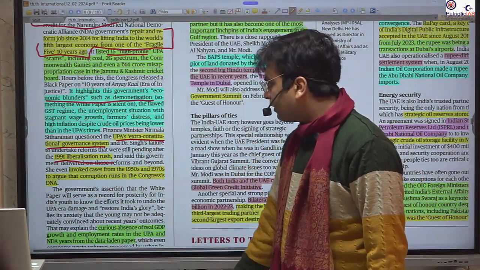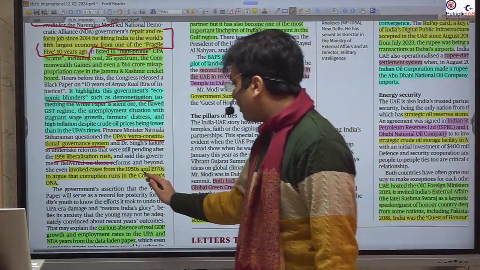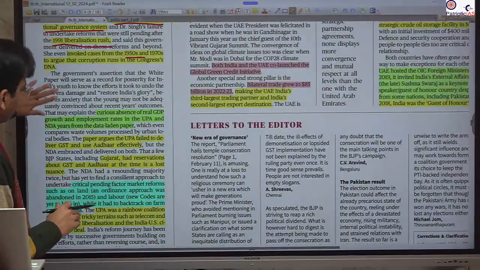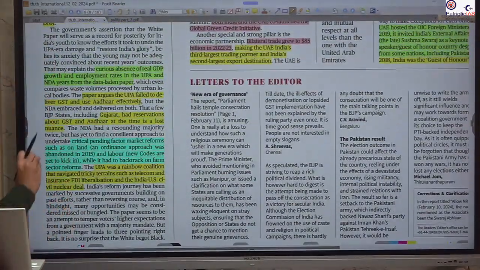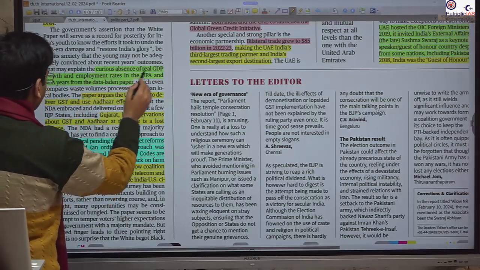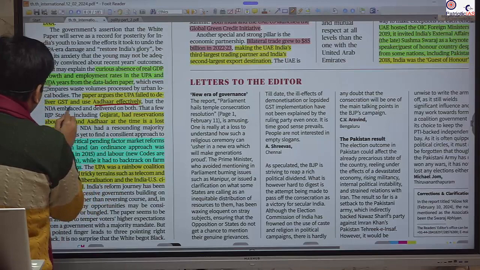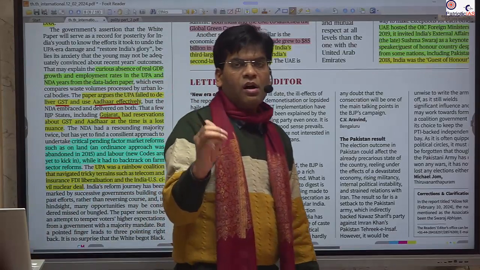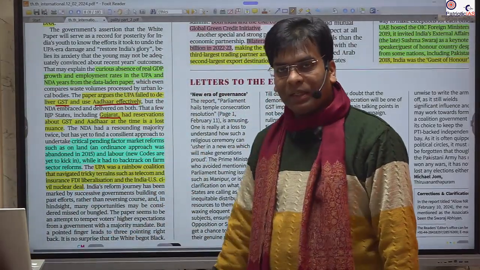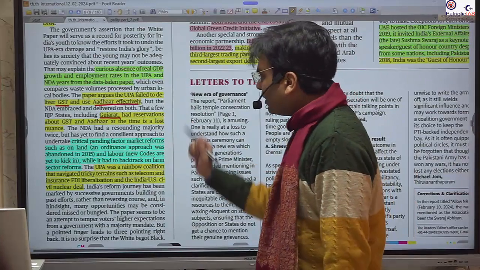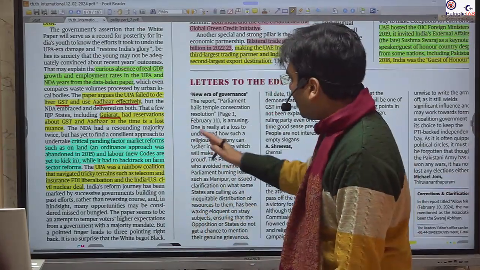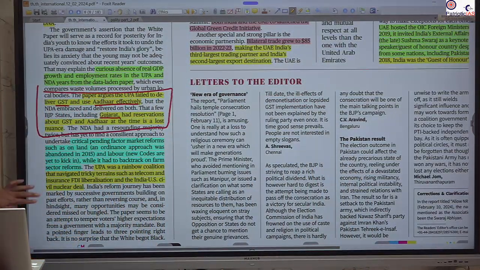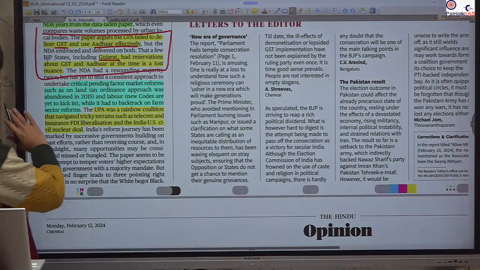They have gone to the DNA of the Congress and said that corruption existed from the 1950s and 1970s. They have mentioned that the Congress did not bring reforms such as GST or the Aadhaar bill, but they forget that it was Mr. Modi, the chief minister of Gujarat, who was opposing both bills, and the BJP state governments in many states were opposing both of these bills. These were introduced, but they were not able to get the majority, and that's why they were not able to pass.